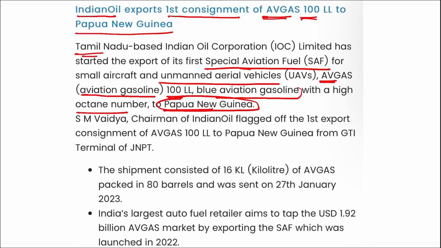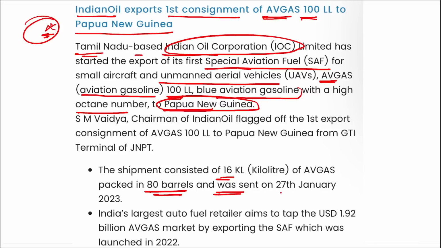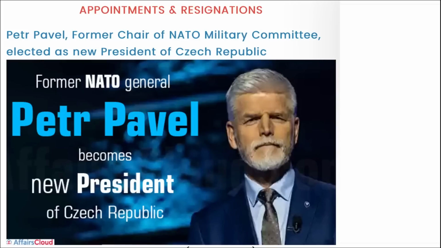So, direct question: who exported the first consignment of aviation gas 100 LL to Papua New Guinea? It will be Tamil Nadu based Indian Oil Corporation. This shipment consisted of 16 kiloliters of aviation gas packed in 80 barrels and was sent on 27th of January 2023.